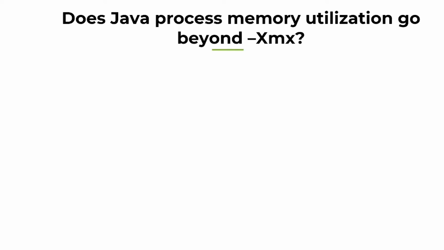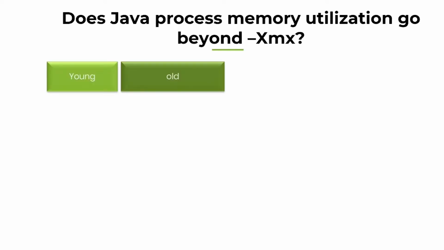In order to find the answer to this question, first we need to understand the internal regions of JVM memory. What are all the different regions in JVM memory? First and foremost, the JVM memory has 2 primary regions. One is called young generation, the other is called old generation. Young generation is where newly created, newly instantiated objects go.